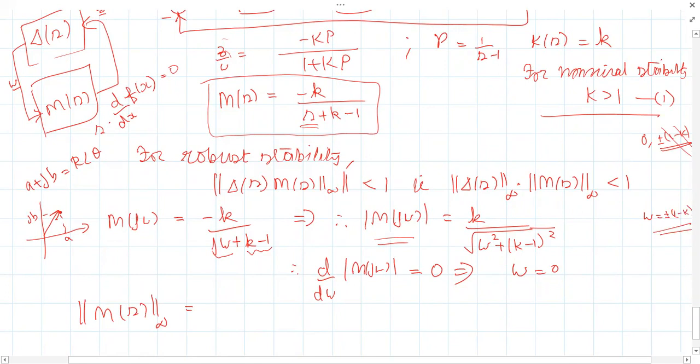Frequency can't be negative. That is one reason. Any other reason? When you put omega equal to 1 minus k here, what will be the net magnitude?